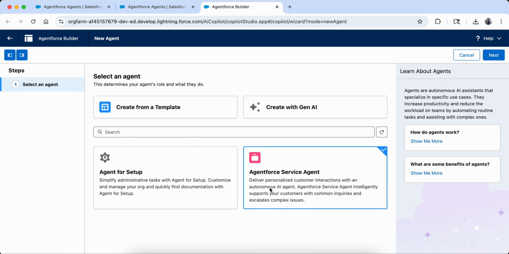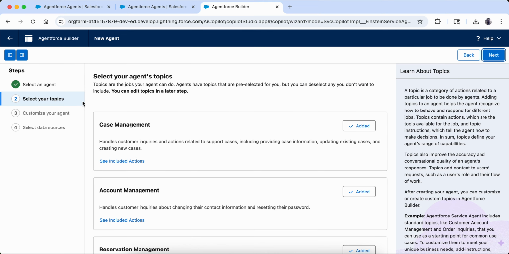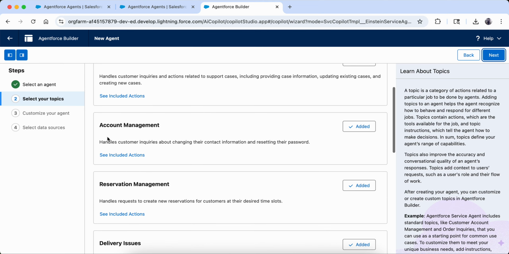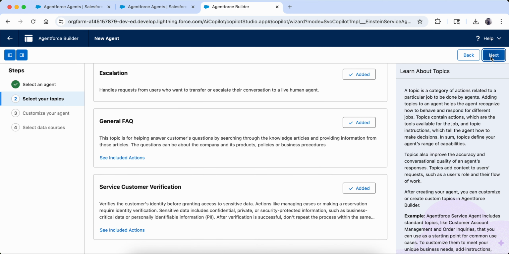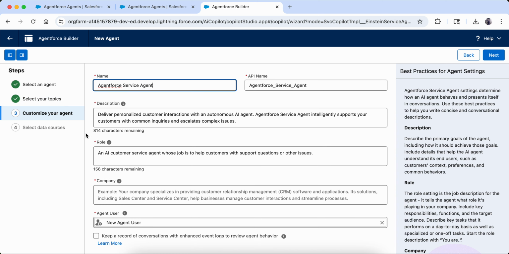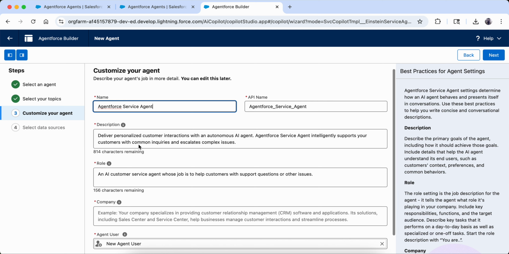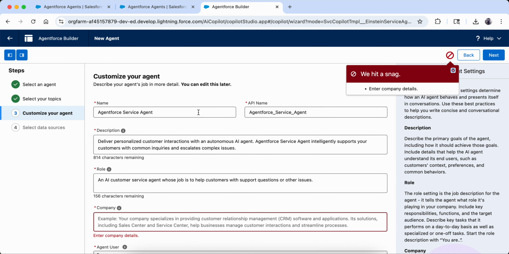For example, if I say service agent, it is going to ask me to select your topics. So which topic I want: case management, account management, reservation. These are all added. Now next, customize your agent. I can write the name, API name, everything. I can write here role description, company name, user, everything, and then the data resources.